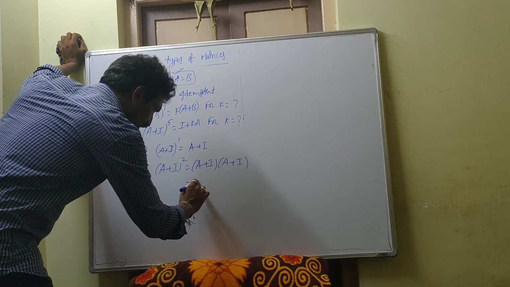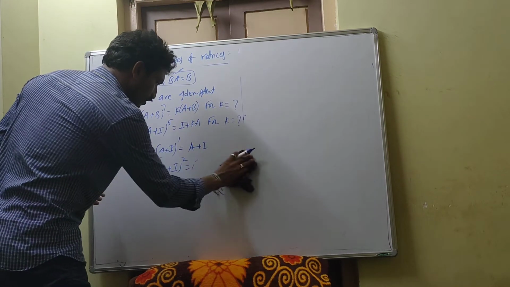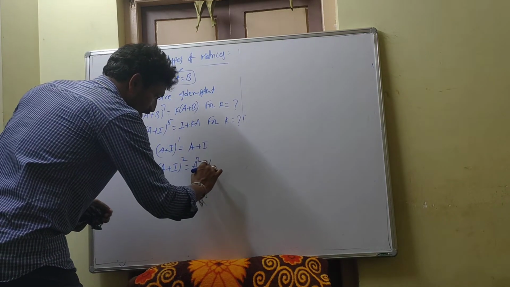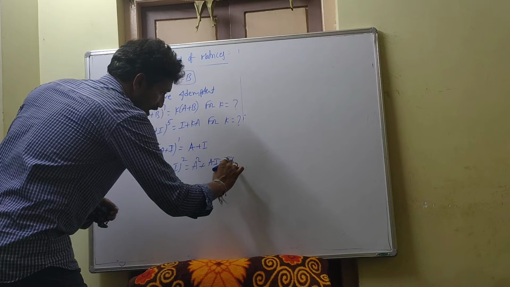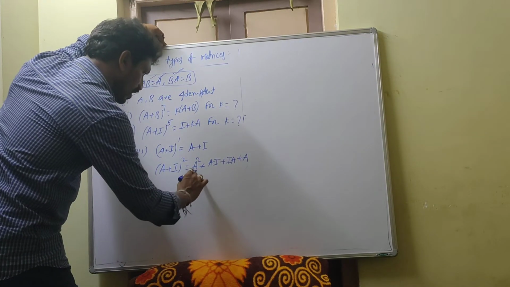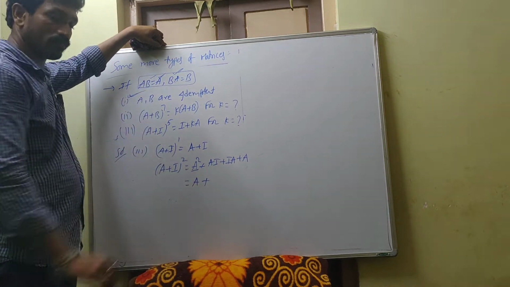Actually, directly you can write. So what is that? (a plus b) whole square means a square plus ai plus ia plus I square. Very clear answer. So this is equal to a square, they given a only because idempotent matrix using first property.